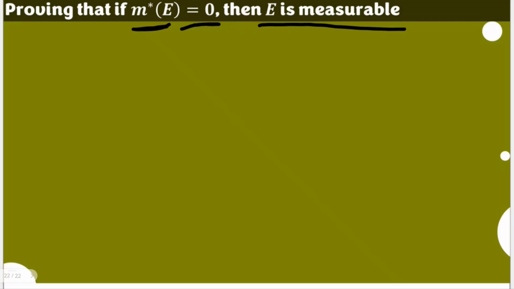So we are going to show that here, and of course we are going to use the definition for measurable sets. Let me write here the definition of a measurable set just for our guidance.